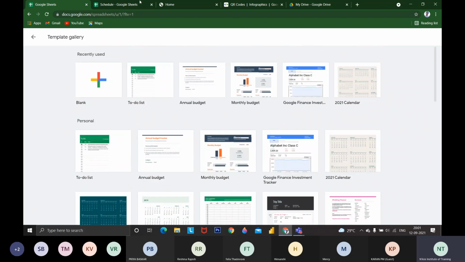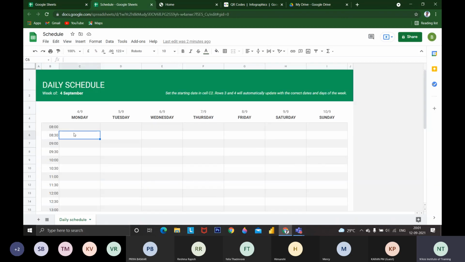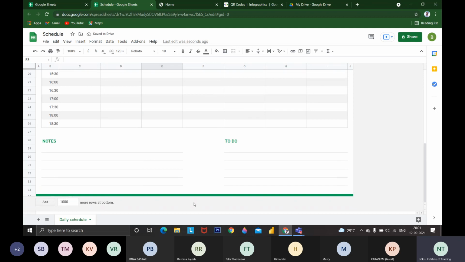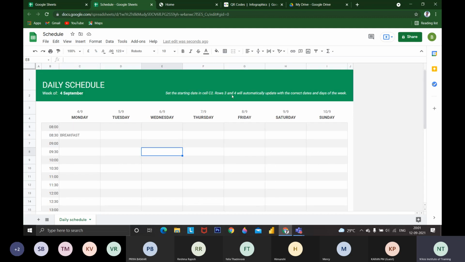So these are the templates available. You need not create anything. For example, Monday 8:30 I have to have breakfast. Whatever plans you have, you can make use of this. You just make a copy of it and check whether you have done it or not. You can make use of Google Sheets itself.